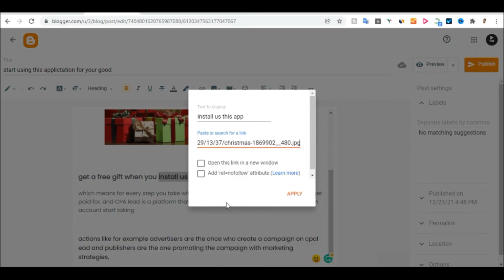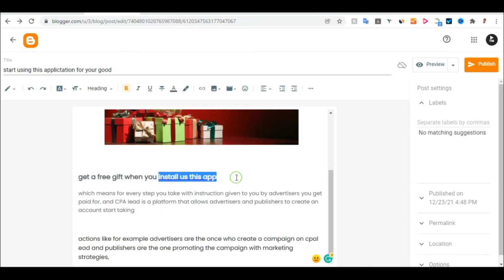So you need to paste in the link. So yeah, if you have copied the link, the link you copy from that website, which is called CPA lead, paste the link here and click on apply. And now once they click on this link, it will now take them to that CPA offers.